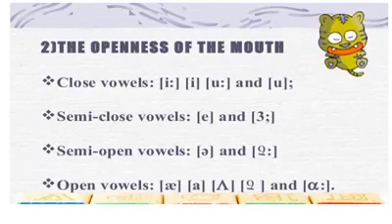The openness of the mouth. Closed vowels are e, oo. Semi-closed vowels are a. Semi-open vowels are a. Open vowels are a, a.